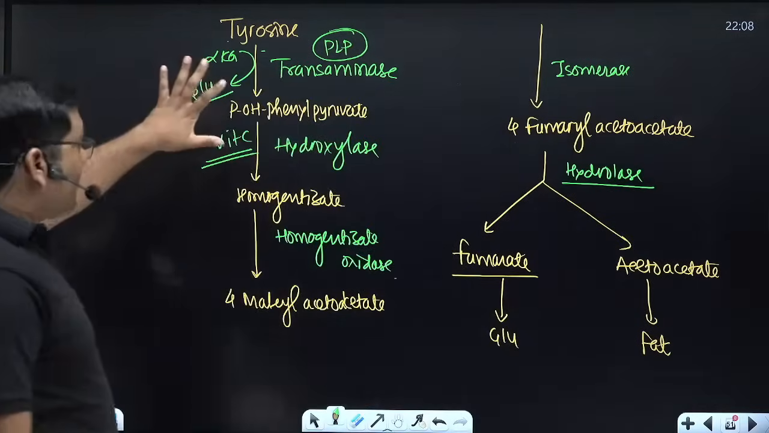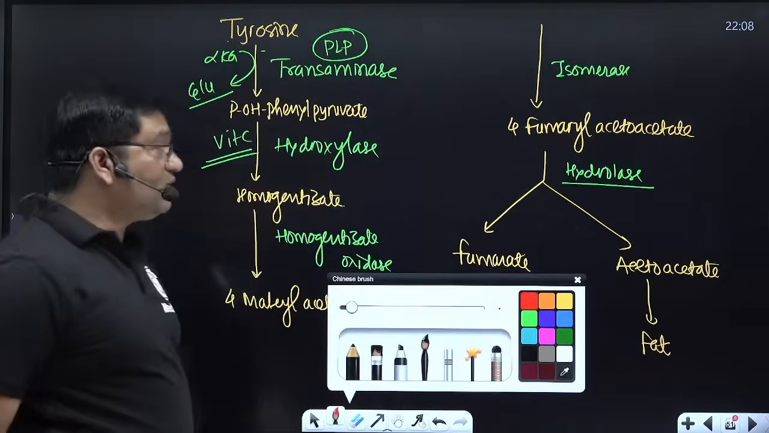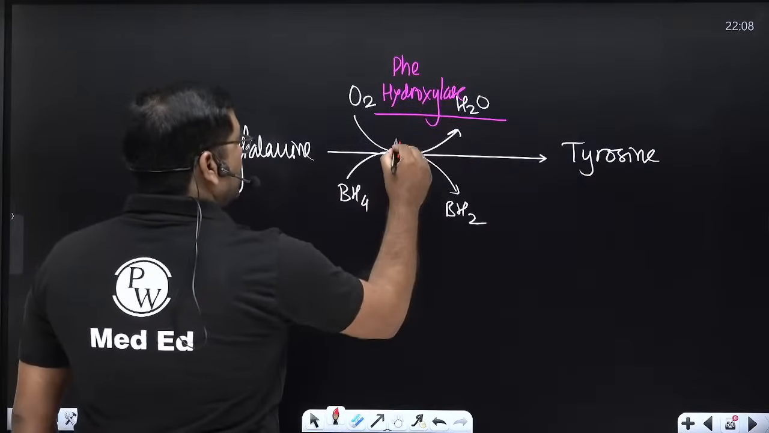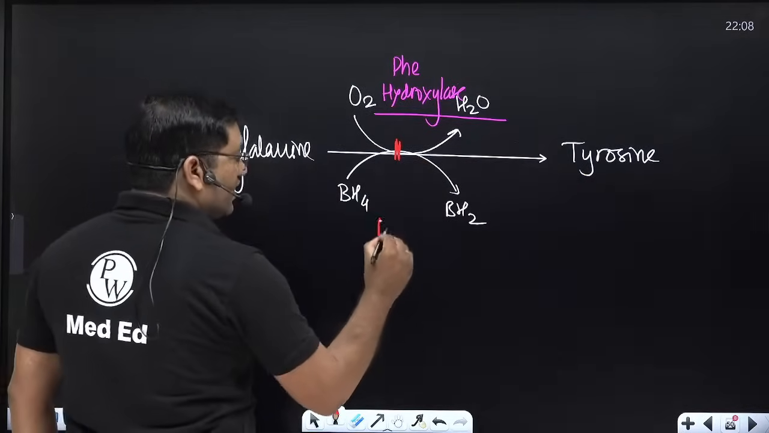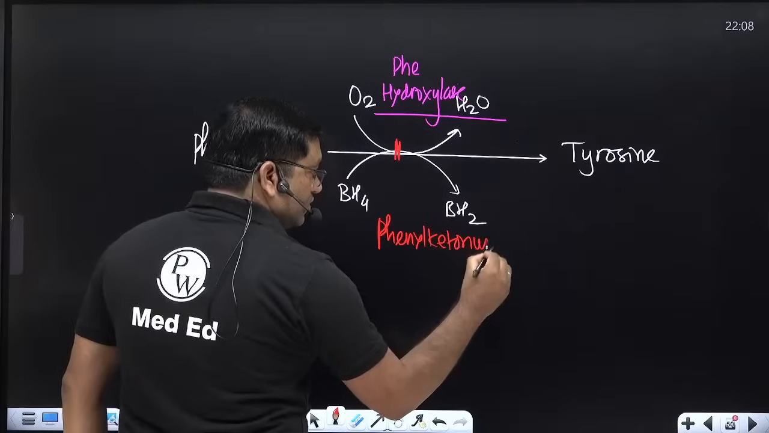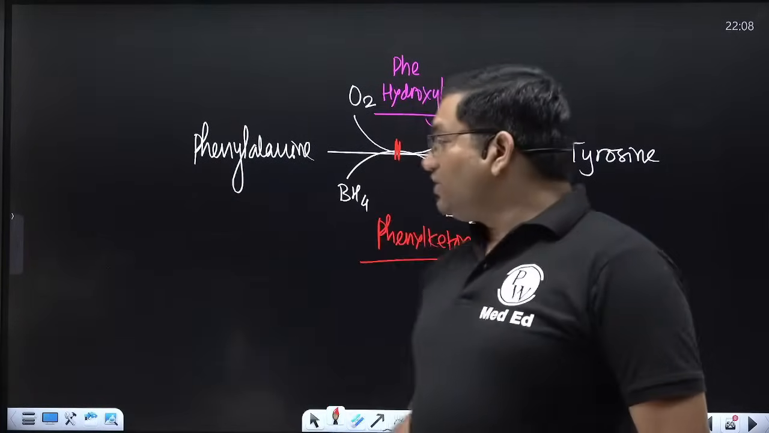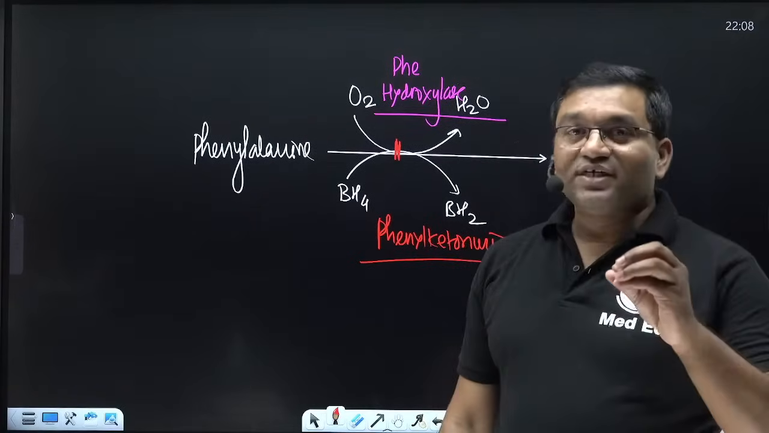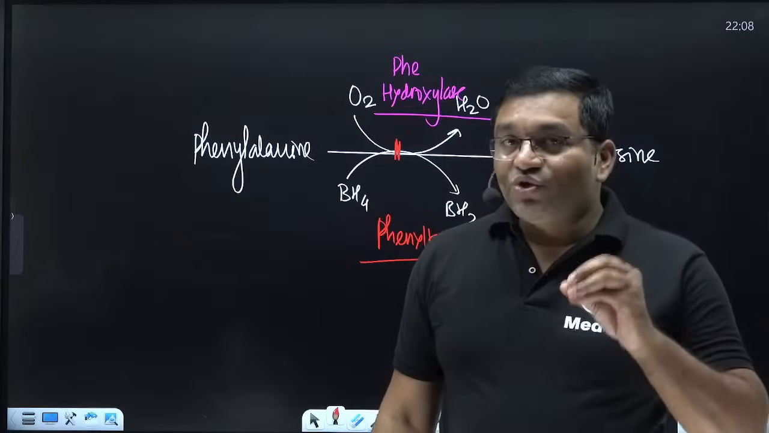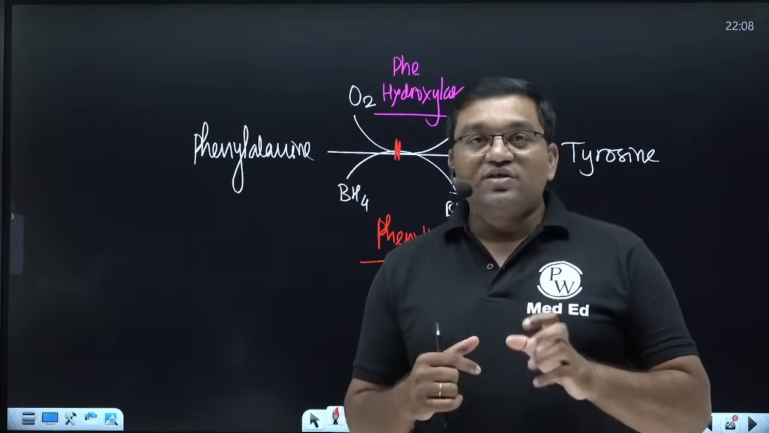Now the blockade in various steps will give different inborn errors of metabolism. All of you know that the deficiency of this block causes phenylketonuria. Why is it known as phenylketonuria? Because there is excretion of phenyl pyruvate, which is a keto acid. That's why it is known as phenylketonuria. Why is there a mousy odor of urine? Because of excretion of phenyl acetate and other byproducts in the urine.